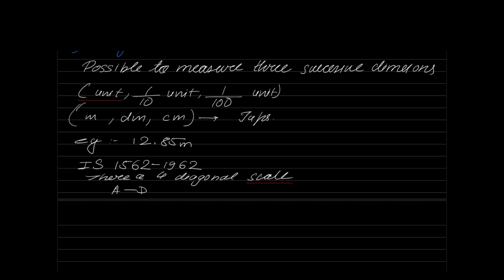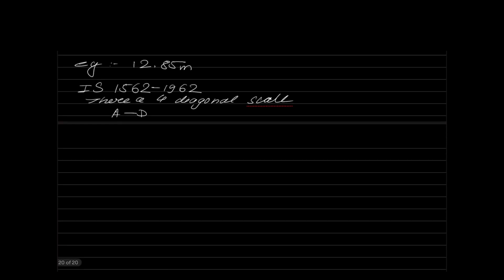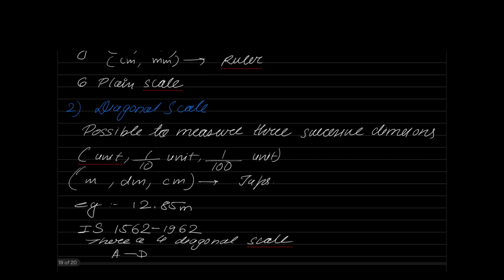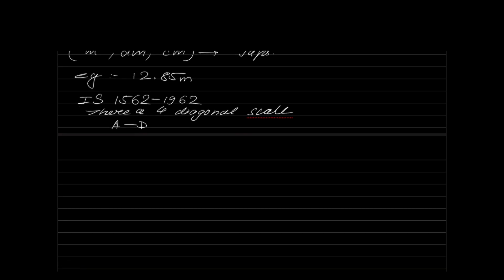Now, the first 2 scales, that is the plane scale and the diagonal scale, they are measuring distances. If you look at that closely, you realize they are measuring distances. Now, the third one that we have is what we call a chord scale. So, what will a chord scale do? They are used to draw and measure angles. Whenever you do not have a protractor with you, you can measure angles as well as draw angles by using this particular chord scale.